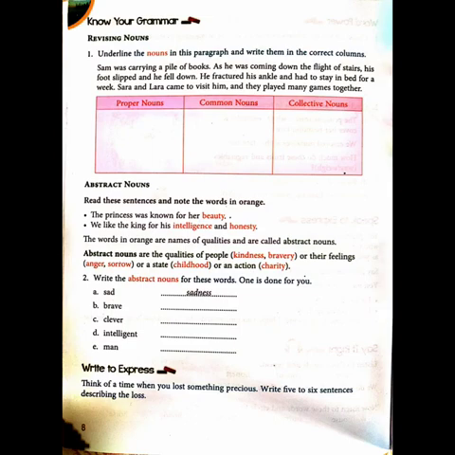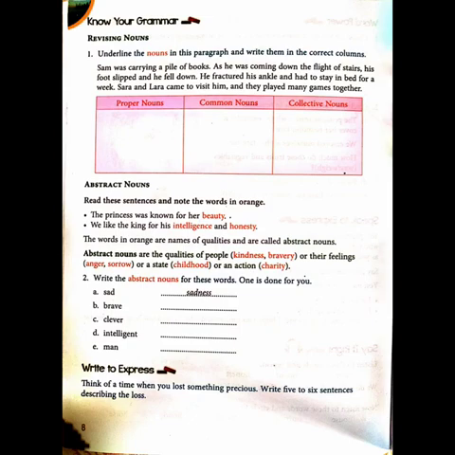Then abstract nouns. Read these sentences and note the words in orange. The princess was known for her beauty. What was the princess known for? For her beauty. So is beauty a collective noun? No. Common noun? No. Proper noun? No. It is an abstract noun. Beauty is something we can only feel.